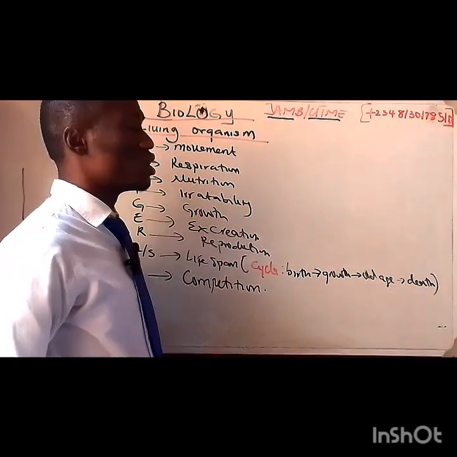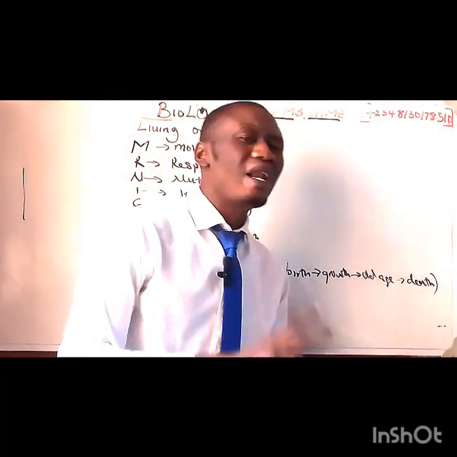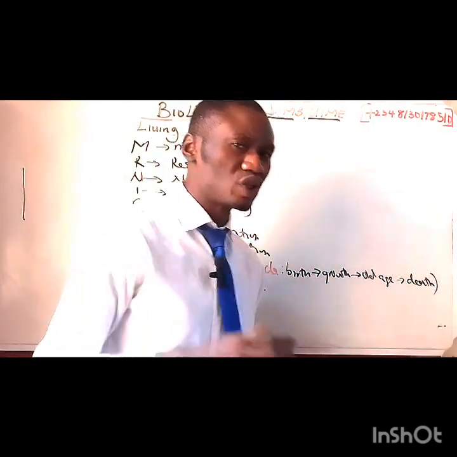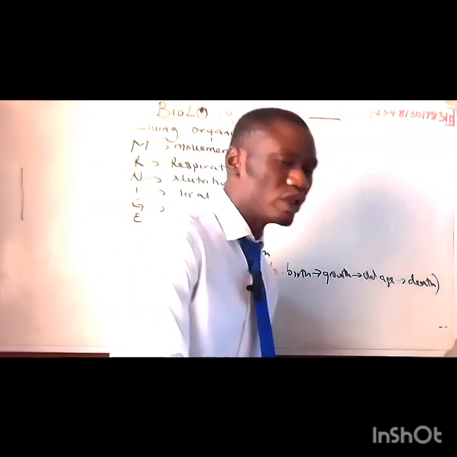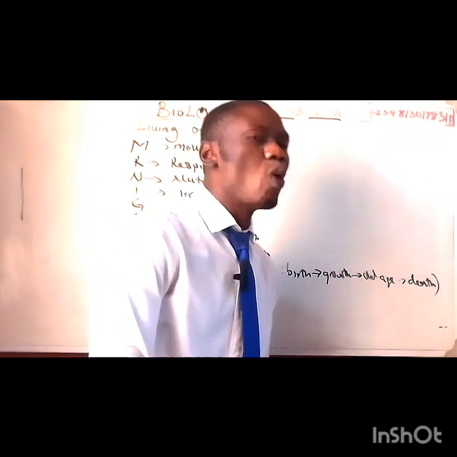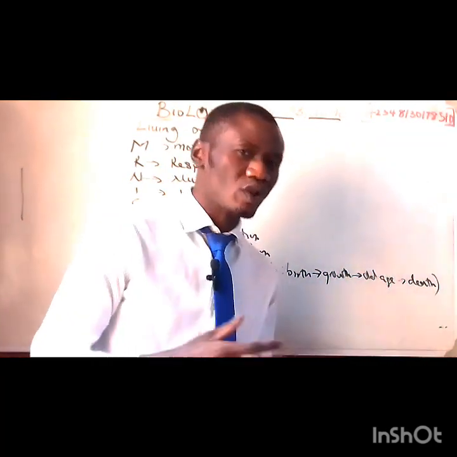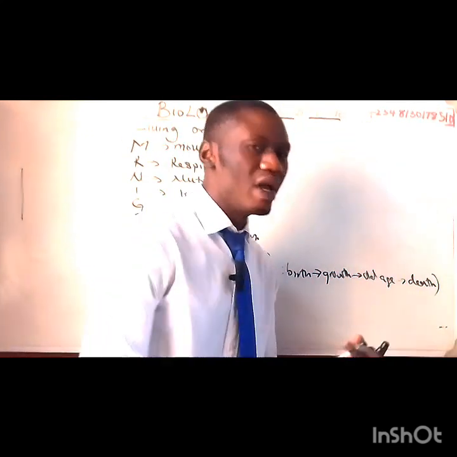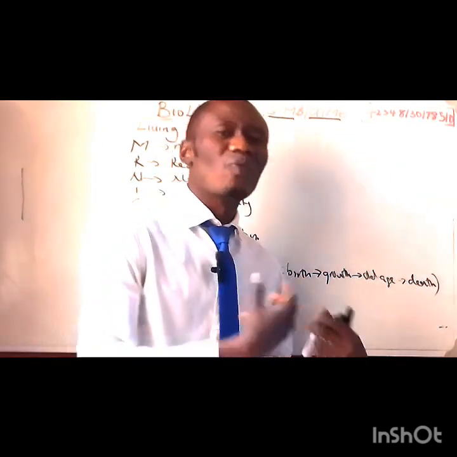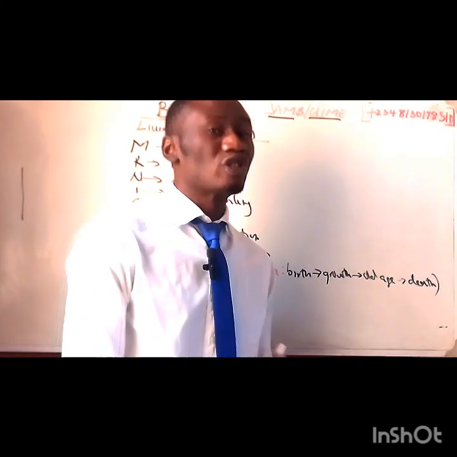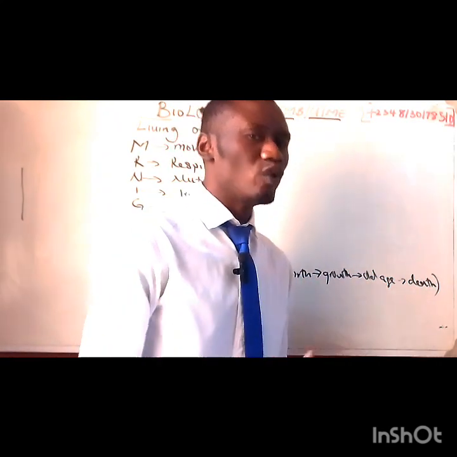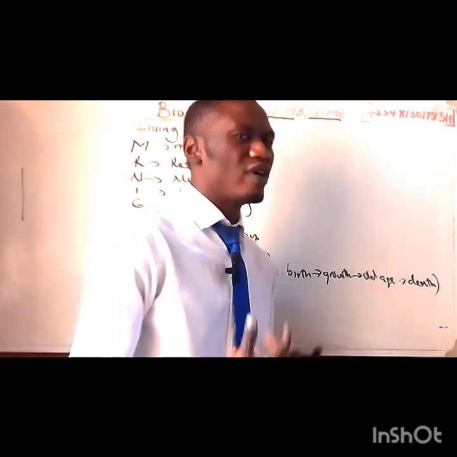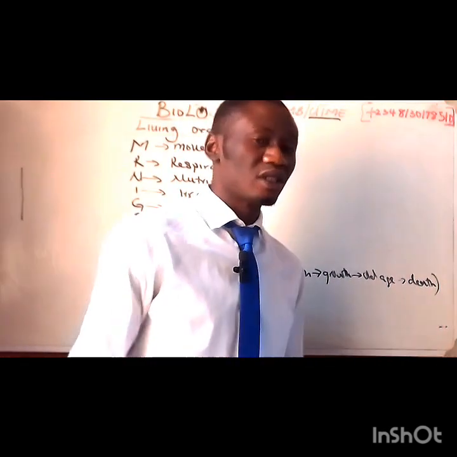And then we have nutrition. We have plant and animal nutrition. Animals tend to undergo heterotrophic nutrition because they depend on plants for their food. They have no ability to manufacture their own food. So the food source of animals is plants. Meanwhile, the plant is autotrophic in nature. That means they have the ability to undergo photosynthesis, and photosynthesis helps them provide their own self-manufactured food.